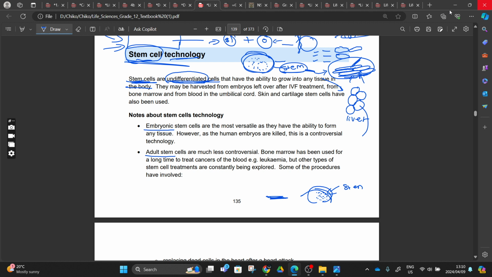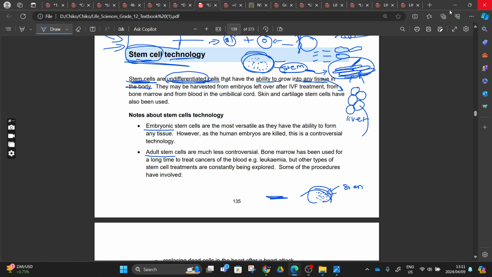So we can find these cells all over the body, but we have specific places where we find them. We can go to a specific place and extract those stem cells. They have the ability to grow into any tissue in the body. That's what I was explaining.